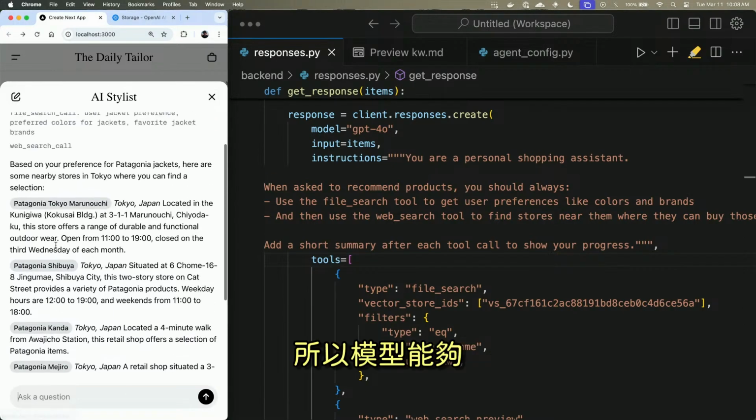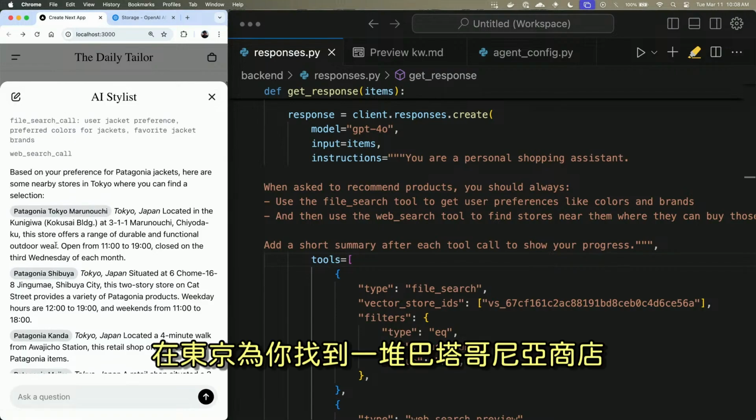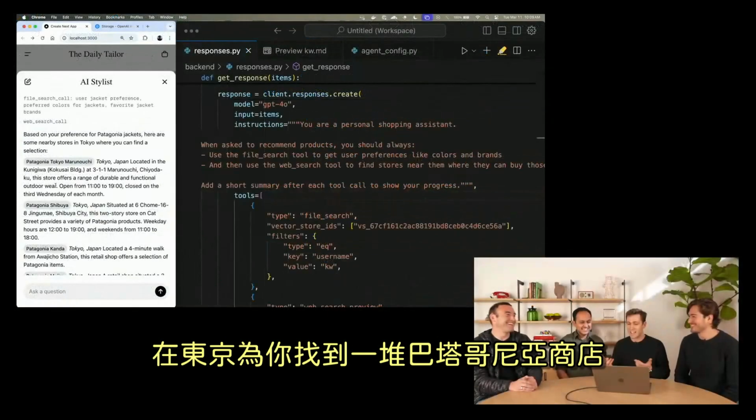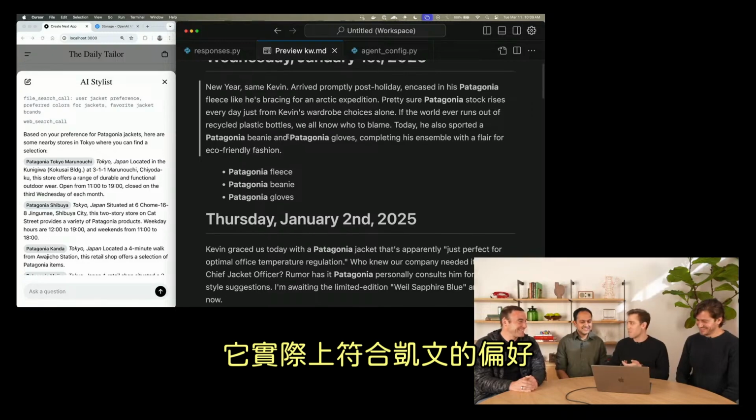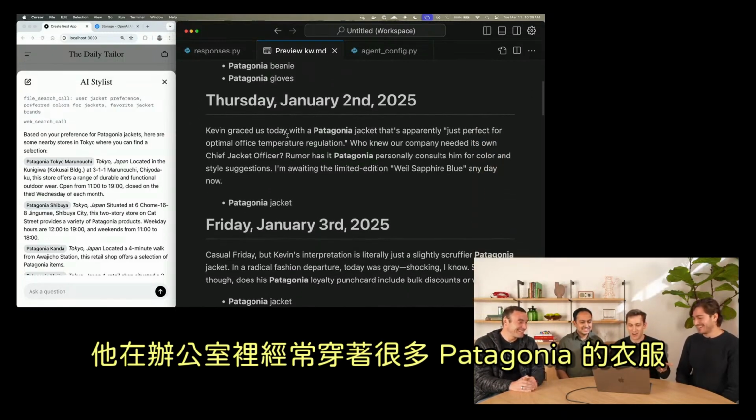So the model was able to, just in the scope of one API call, find a bunch of Patagonia stores in Tokyo. Just for you, Kevin. Which actually correspond to Kevin's preferences. He's been wearing a lot of Patagonia around the office.